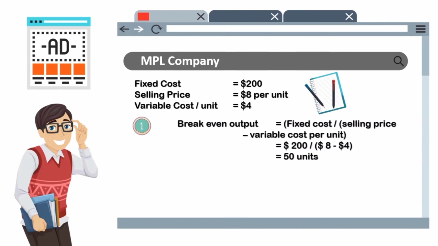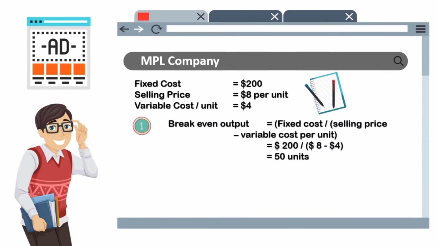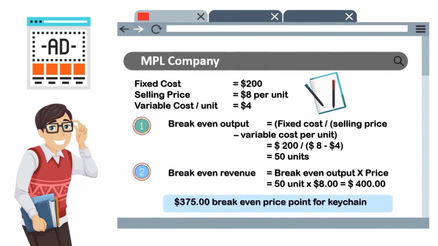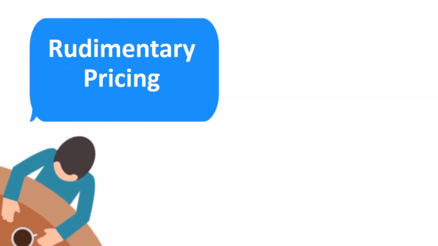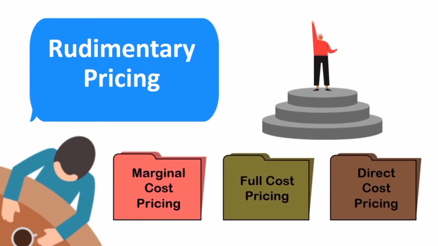In order to calculate this, we first need to determine the break-even output by using fixed cost divided by selling price minus variable cost. Then we determine the break-even revenue by using the break-even output times price to get the price point for keychain. Next, we go to rudimentary pricing. Rudimentary pricing is divided into three categories, which is marginal cost pricing, full cost pricing, and direct cost pricing.